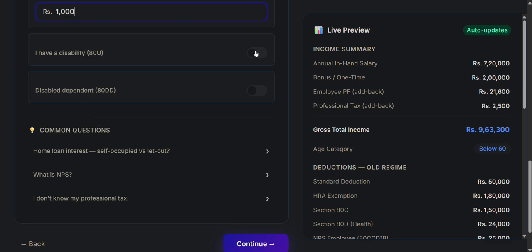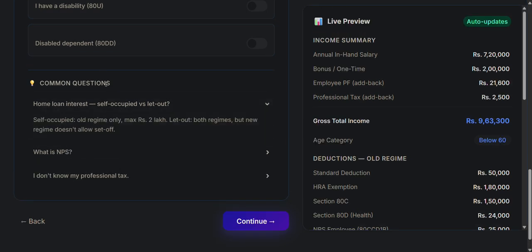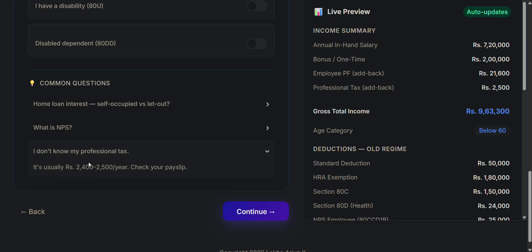And these are certain additional fields which are applicable only to those who are disabled, and they offer some additional tax breaks. This application is built to handle that, but in this case, we will not be including any of these. So again, you see some of the commonly asked questions and the answers to those.